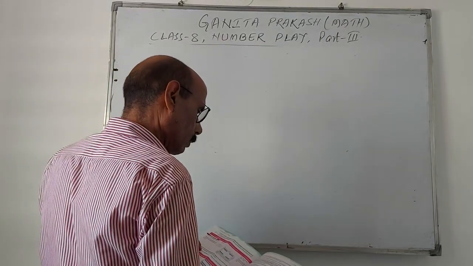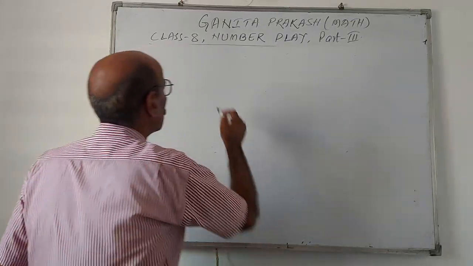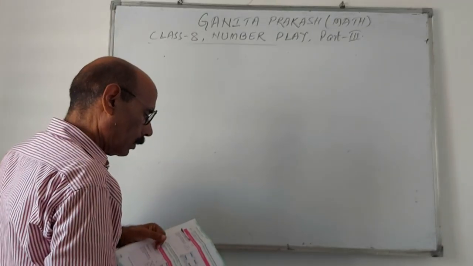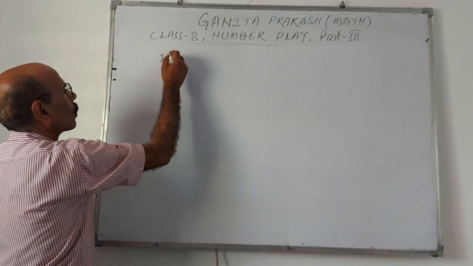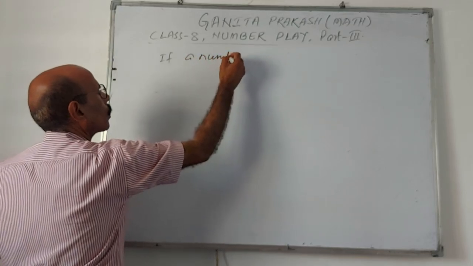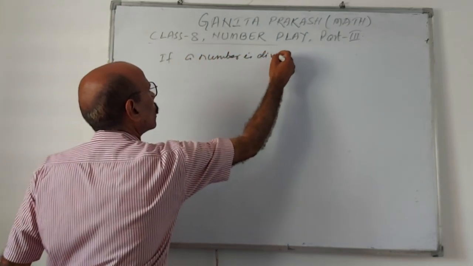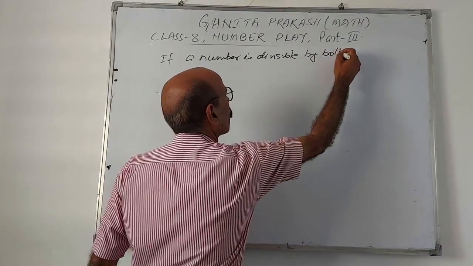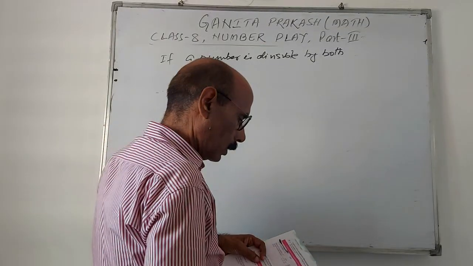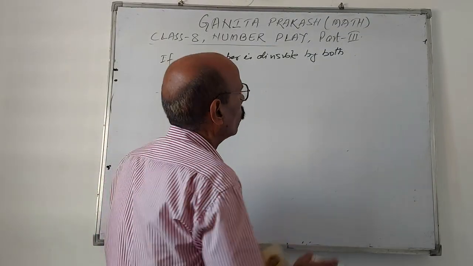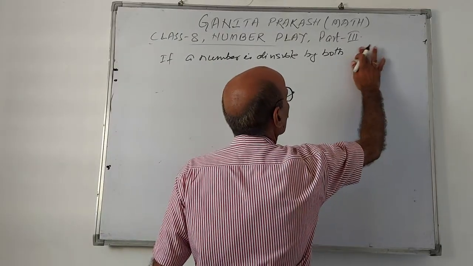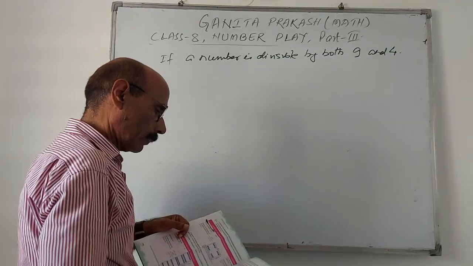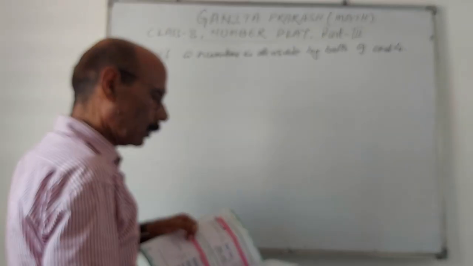If a number is divisible by both 9 and 4, it must be divisible by 36.